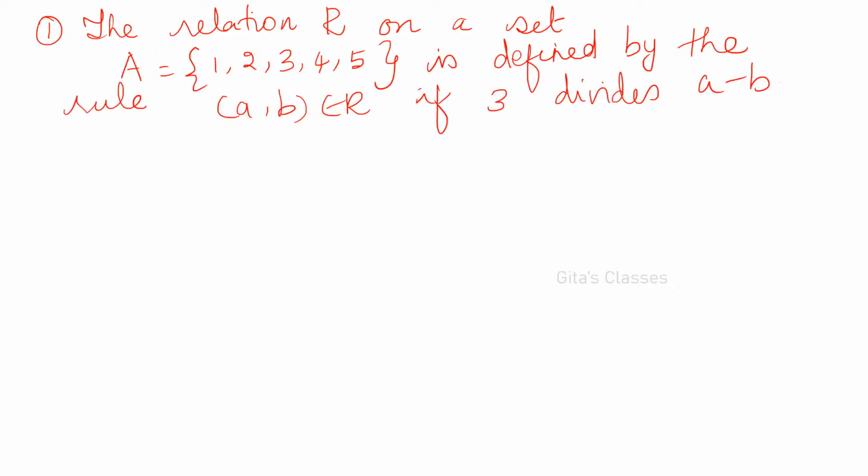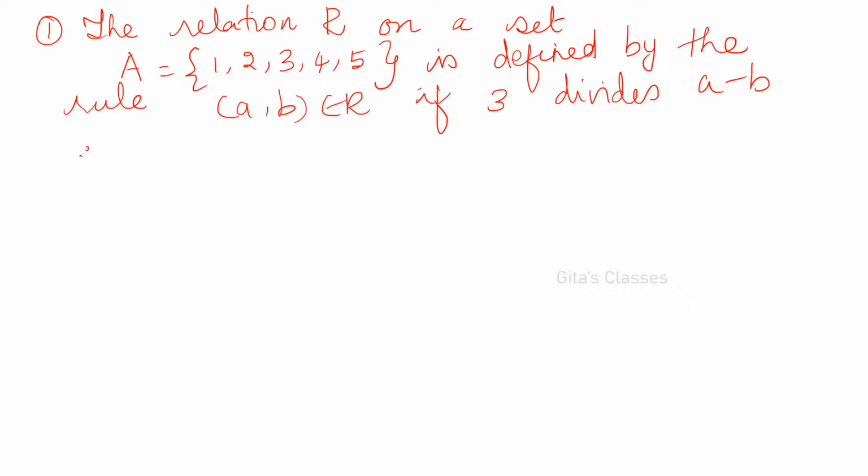So A is equal to {1, 2, 3, 4, 5}, defined by the rule (a, b) belongs to R if 3 divides a minus b. A similar question, where A is the set X = {1, 2, 3, 4, 5, 6, 7}, and a minus b is a multiple of 3, was asked in Saturday's paper. Now this is the relation. What is the question now? List the elements of R and R inverse.